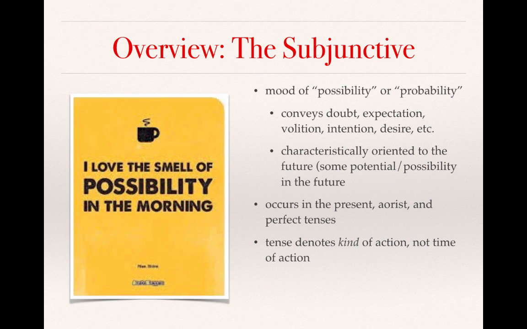In the subjunctive mood, tense denotes kind of action, not time of action. So a present tense verb in the subjunctive does not necessarily mean that it occurs in present tense time, nor does the aorist tense denote that something has happened in the past time. Rather, with all tenses of the subjunctive, there is usually some orientation to the future. The subjunctive mood is negated with μή, not οὐκ, as it is with the indicative.